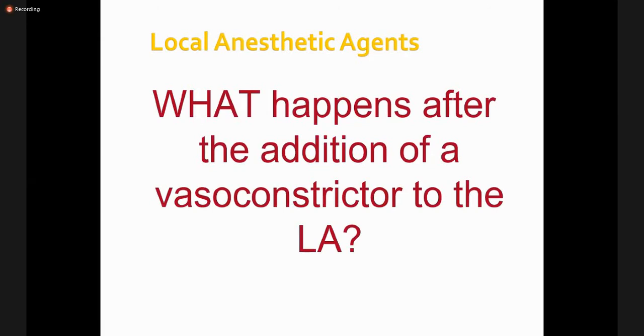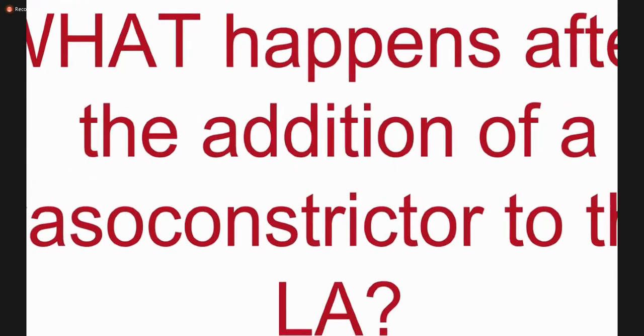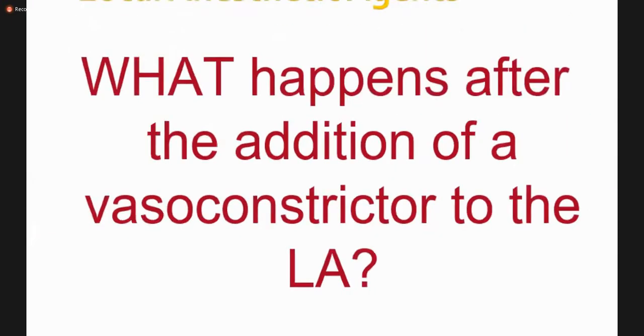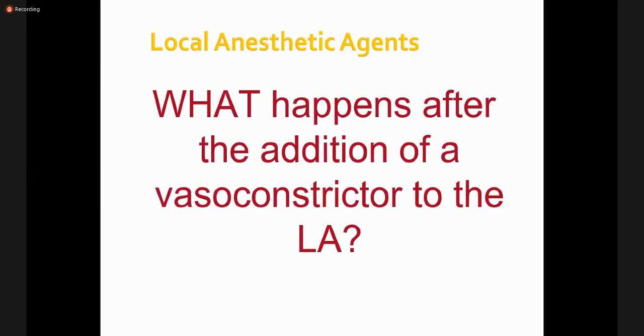There is another question which is very important. What happens after the addition of a vasoconstrictor to the local anesthetics? The general concept is that local anesthetics are responsible for producing vasodilatation. There is only one exception that I will tell you later on.